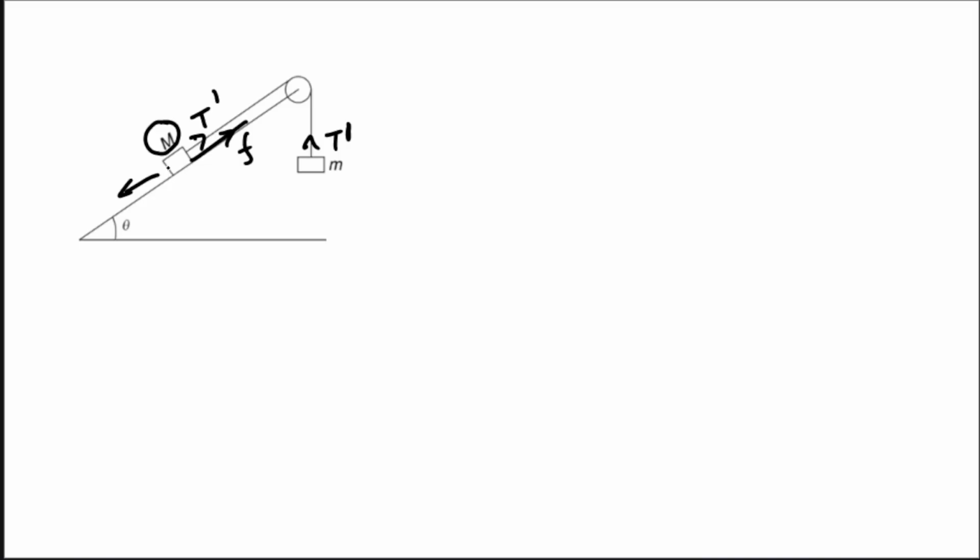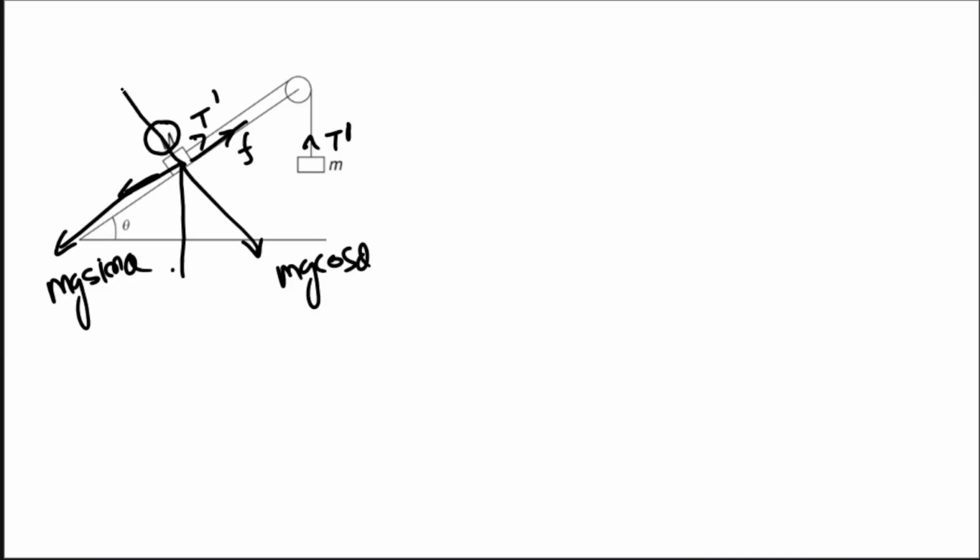And what are the other forces? अब यहाँ पे आप देख लो, this is mg का एक component इधर की तरफ जाएगा, that is your mg sin theta, and then this is your mg cos theta, and then this is your what? Normal reaction. Let's say this is N dash. So by equilibrium of this mass, you will be first telling T dash is equal to mg. ठीक है. So first equation we have got for this one.